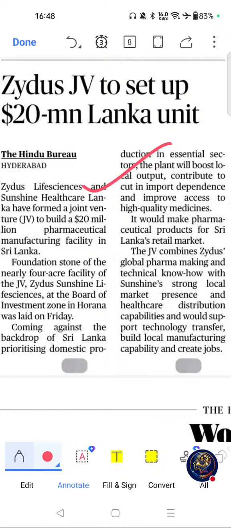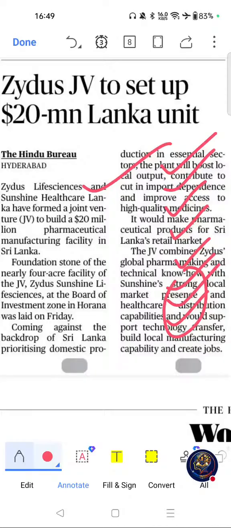Why is this topic important for exams? Because cross-border investments are relevant for economy and international relations. This demonstrates India's regional economic integration, and pharmaceutical manufacturing is strategically important for your competitive exams. Now we will see PYQ connections. Questions have appeared on FDI, that is foreign direct investment, pharmaceutical industries, and India-Sri Lanka relations. These are the PYQ connections.